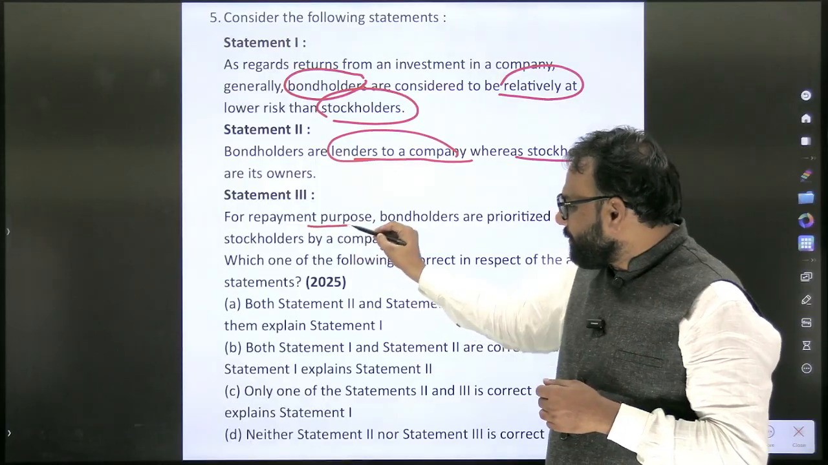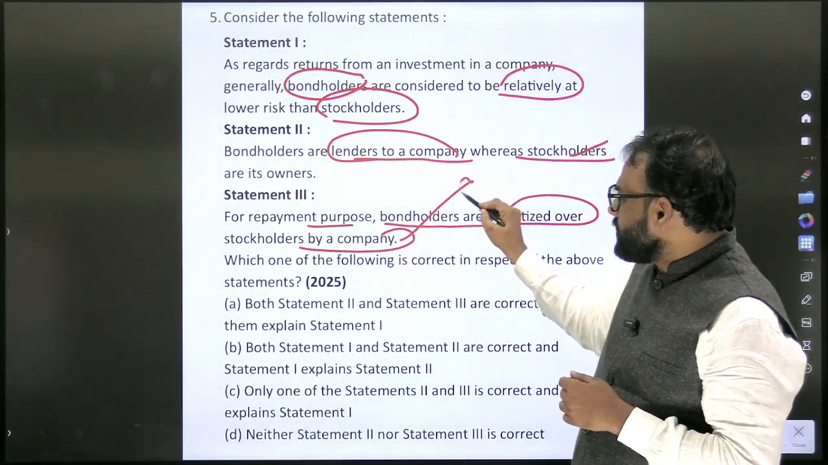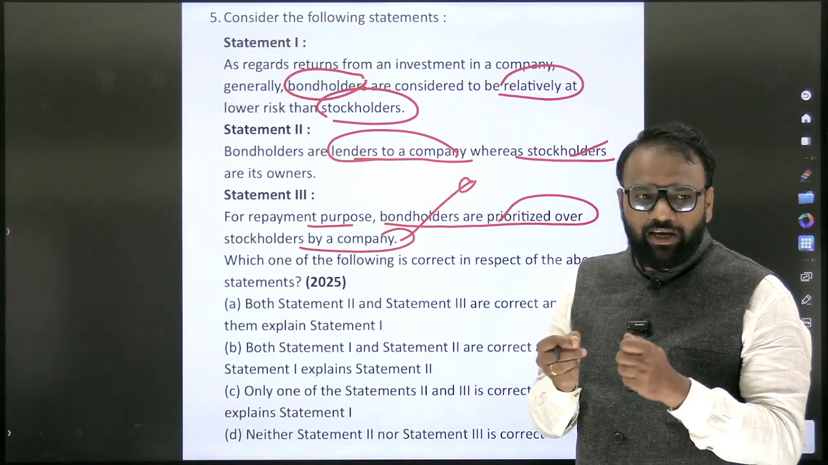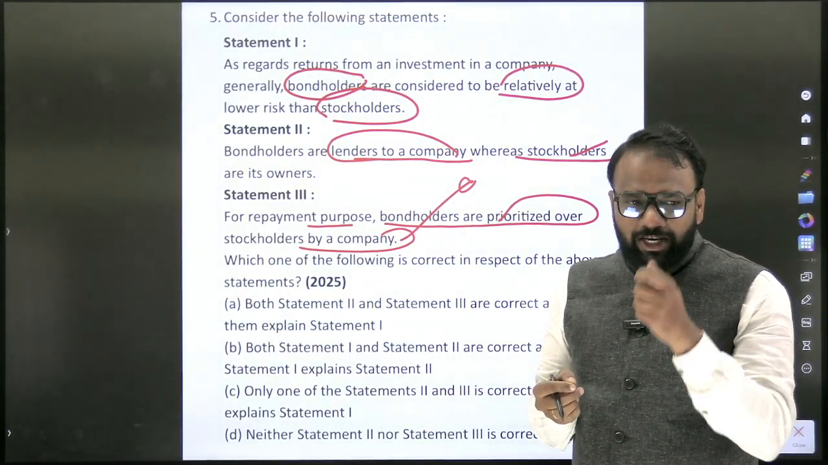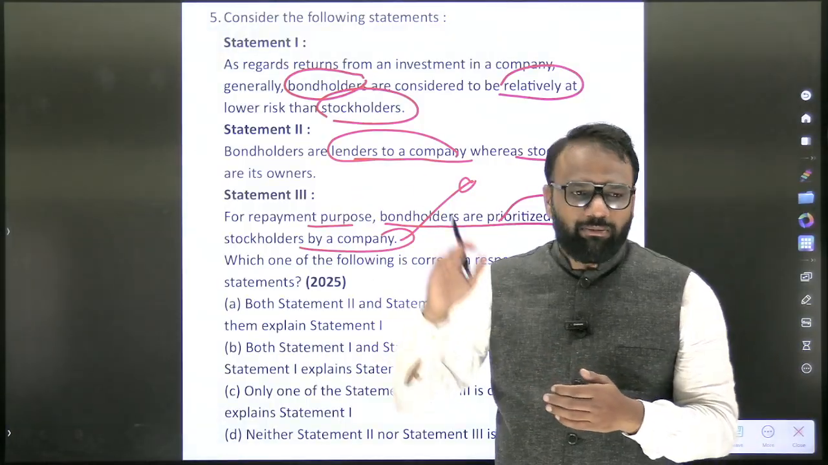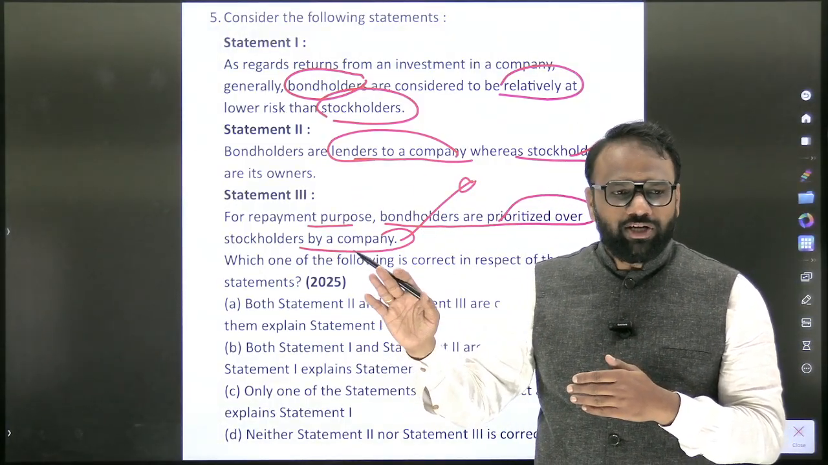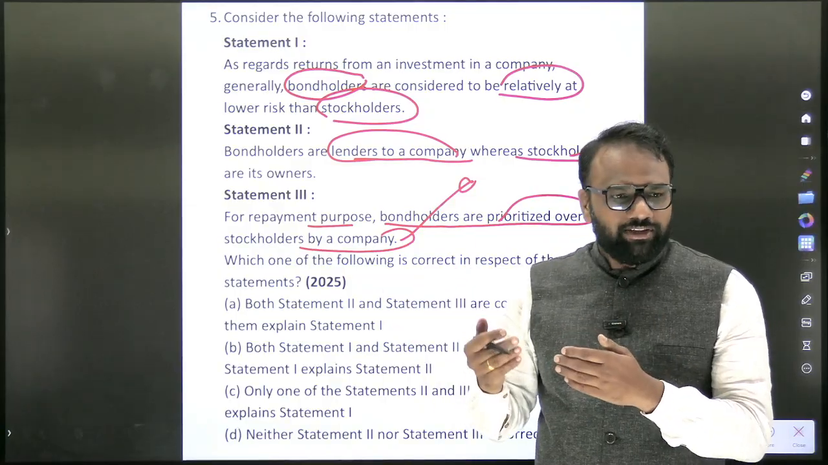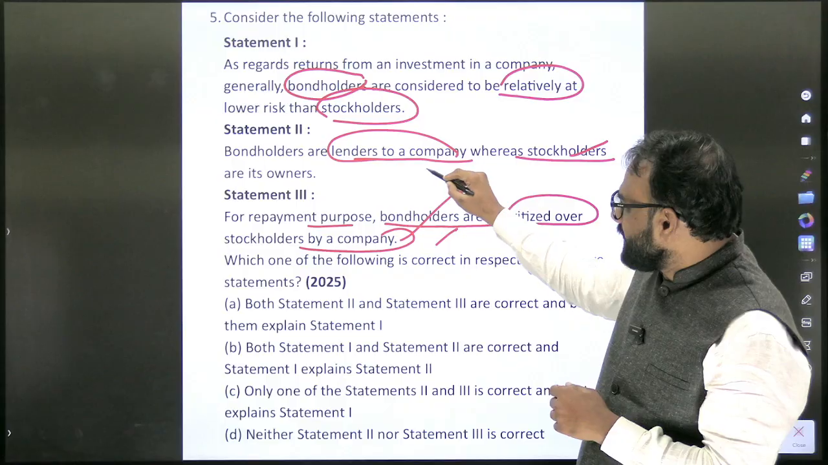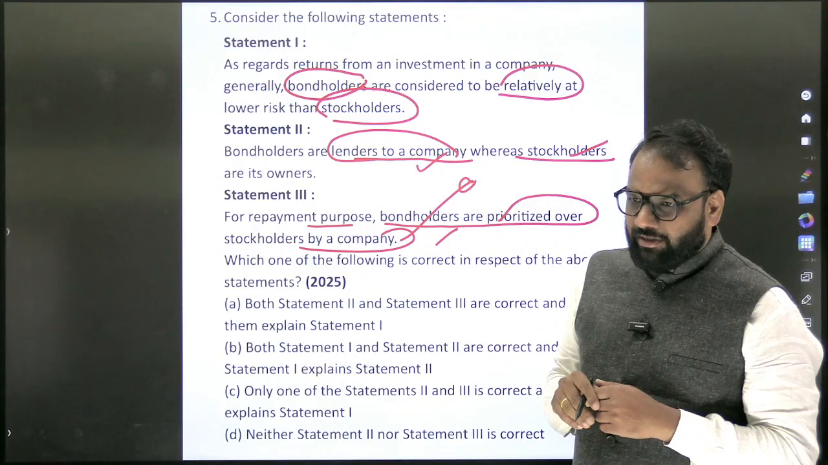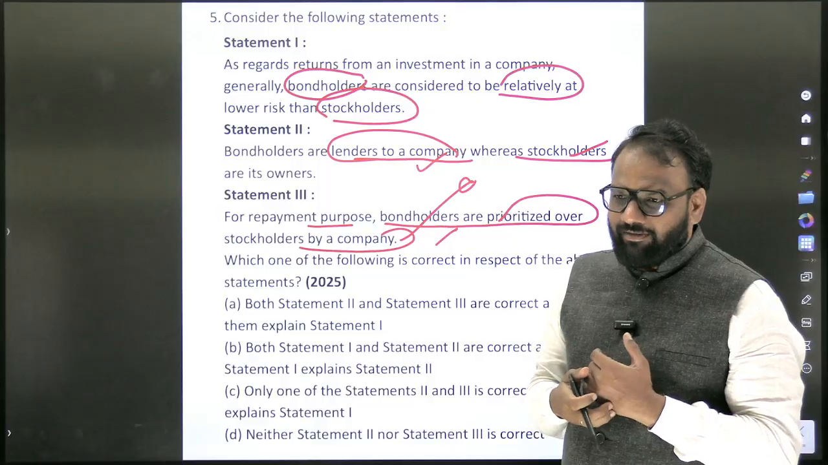Next: for repayment purposes, bondholders are prioritized over stockholders by a company. This requires knowledge. If you read the newspaper regularly, you will understand that even when a case goes to court and liquidation takes place, when the money is given back, the money first goes to bondholders, and after that, if money is left, it is given to shareholders. So statement 3 is also correct. Statement 2 is also correct. So whether both of them explain statement 1, or only one of them explains statement 1.